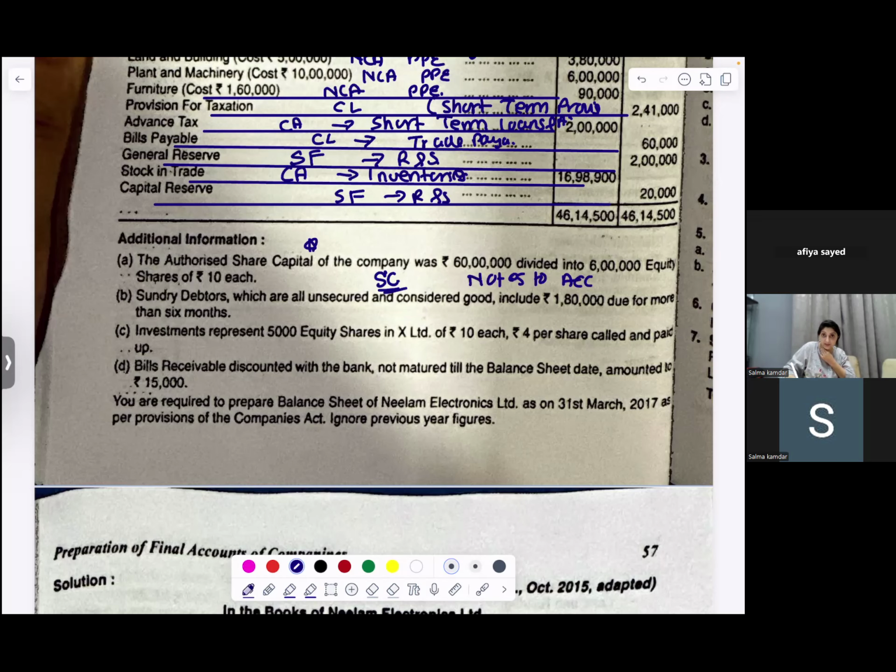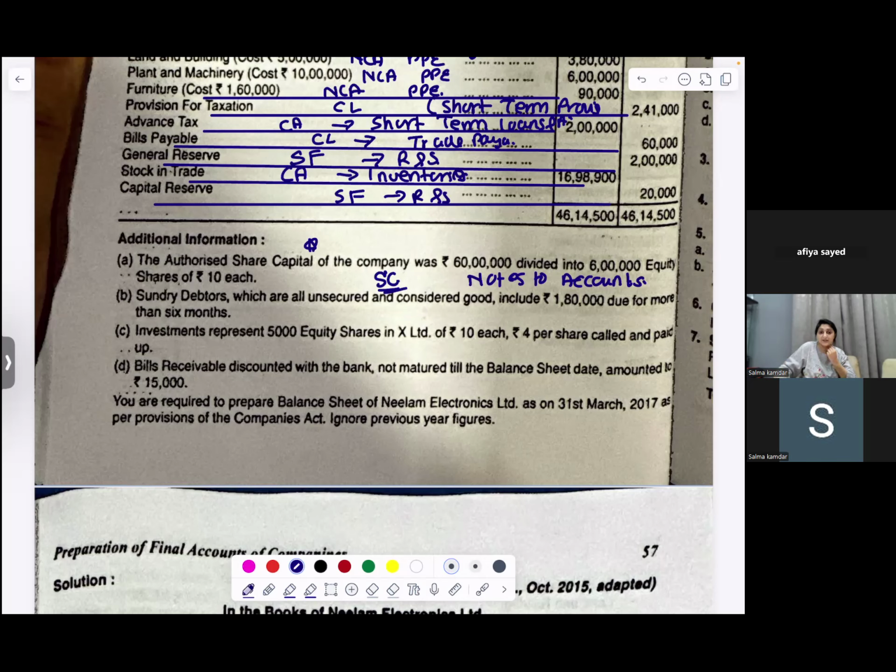Then sundry debtors, which are all unsecured and considered good, include 1,80,000 due for more than 6 months.